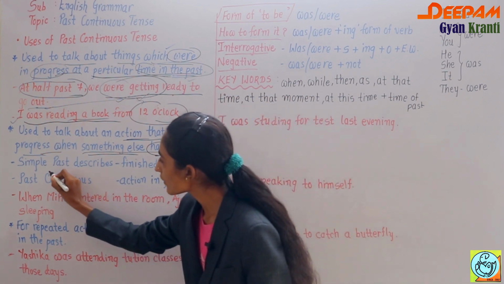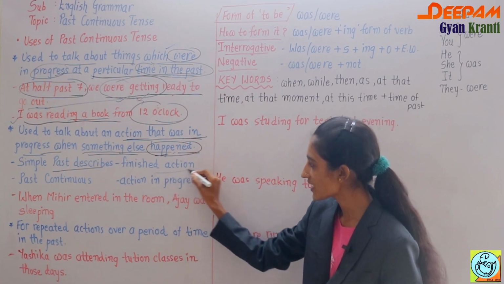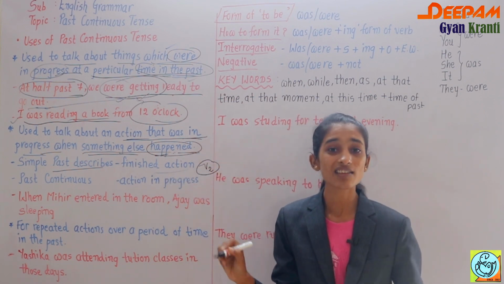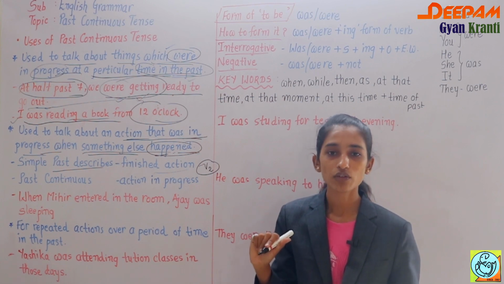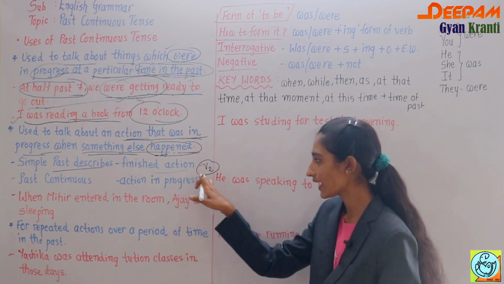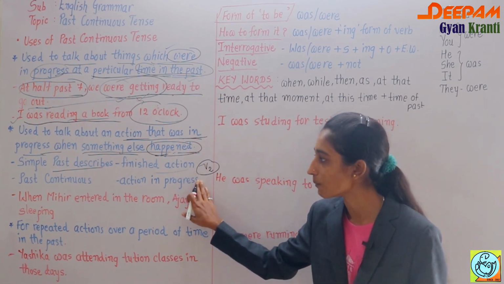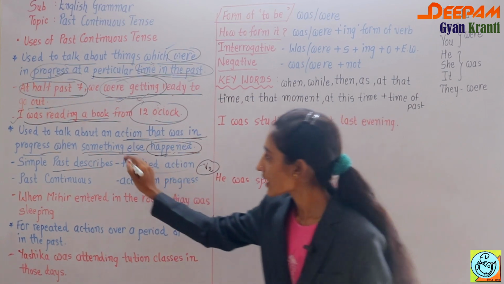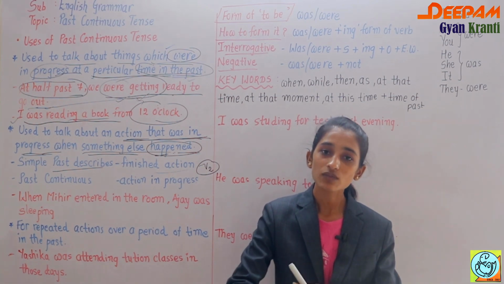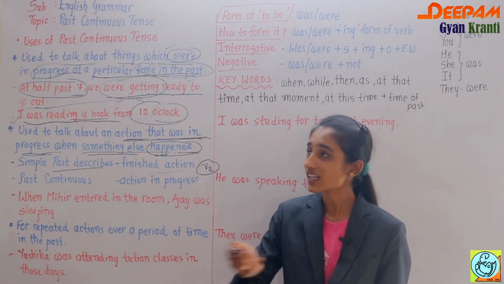So for that we have to use simple past tense, and simple past tense describes a finished action, means we can say V2. We have already discussed in the past tense that if you want to show an action which was already completed, we have to use the V2 form of the particular verb, or we can say past form. And second tense, see, action that was in progress, means action which was in progress. So in progress means continuous.